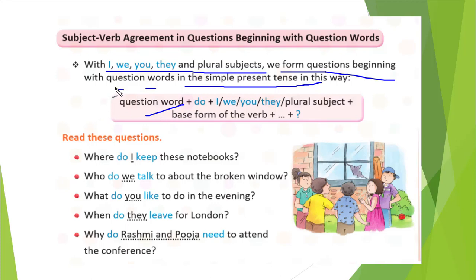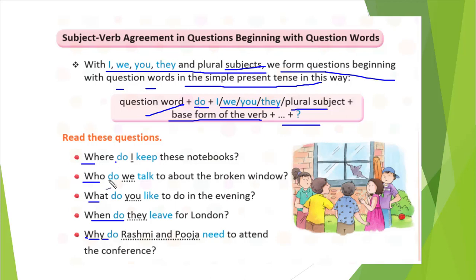Then when I, we, you, they, or a plural subject is there, we will write do, right? When we were creating negative sentences, we used do not. So similarly here also we will use do, and then we will write our subject I, we, you, they, or a plural subject, plus the base form of the verb. That's it. You see here where, who, what, when, why are our question words.